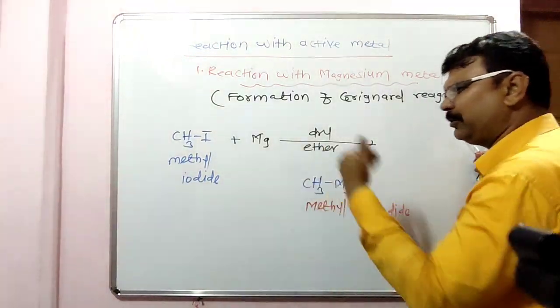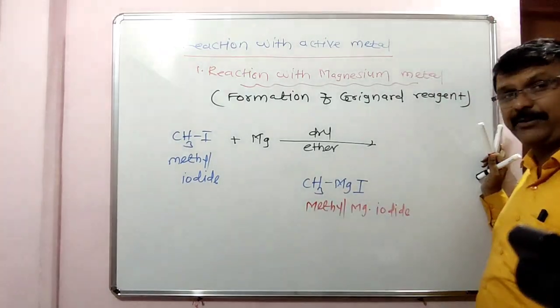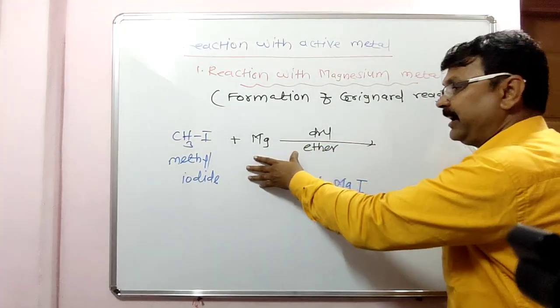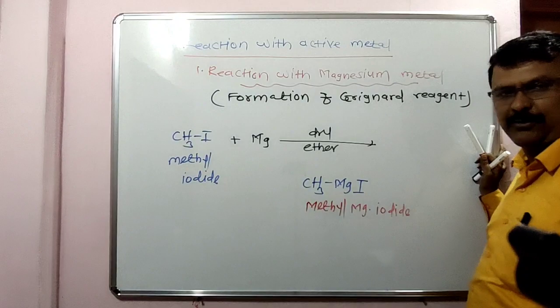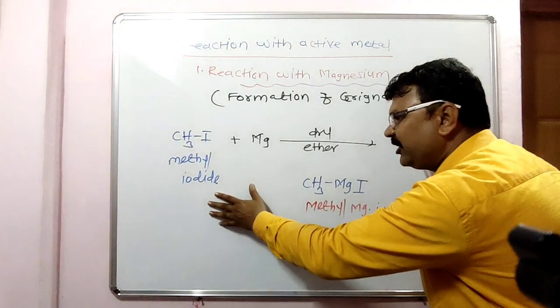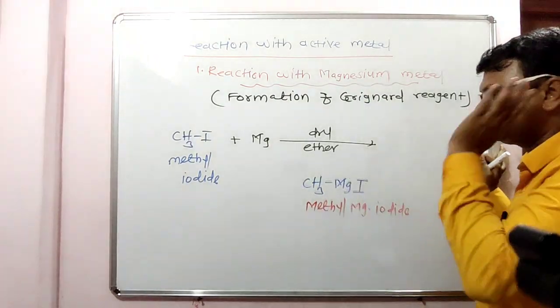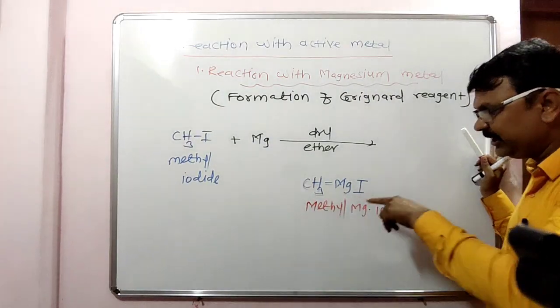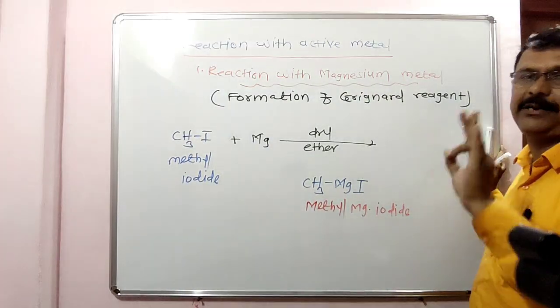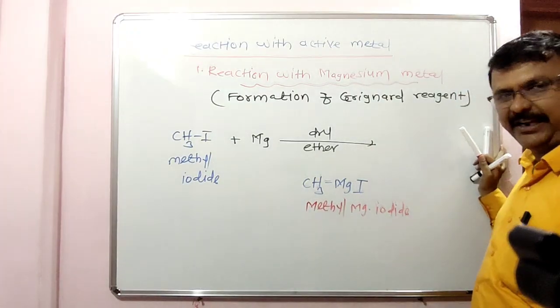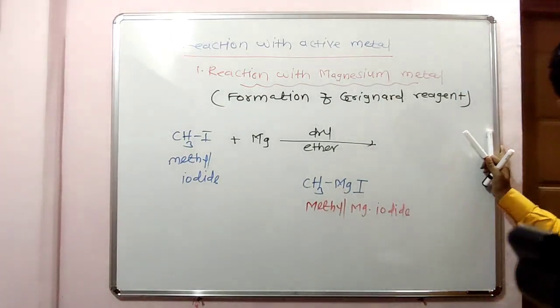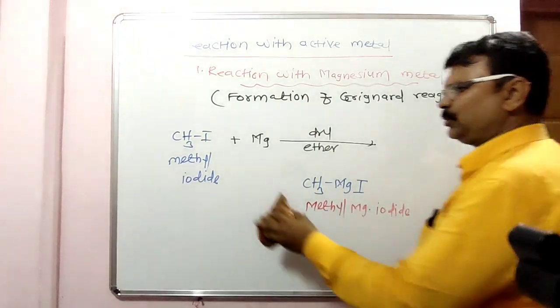A simple question: how will you convert methyl iodide into methyl magnesium iodide? Or what is the action of magnesium metal on methyl iodide? Methyl iodide is reacted with magnesium metal in presence of dry ether, it gives methyl magnesium iodide. Correct? Yes.